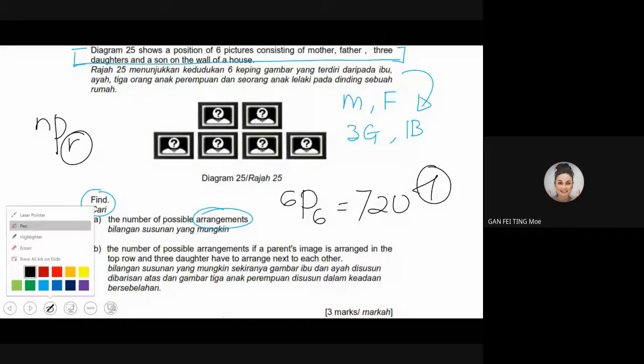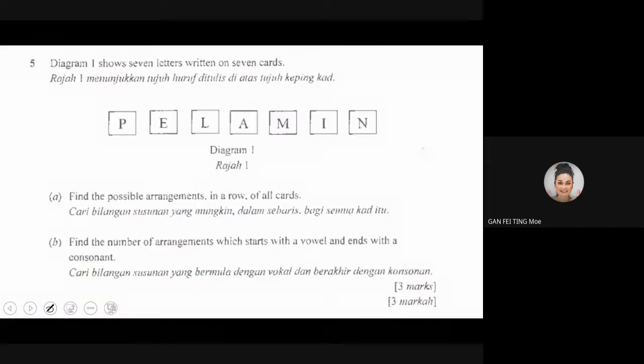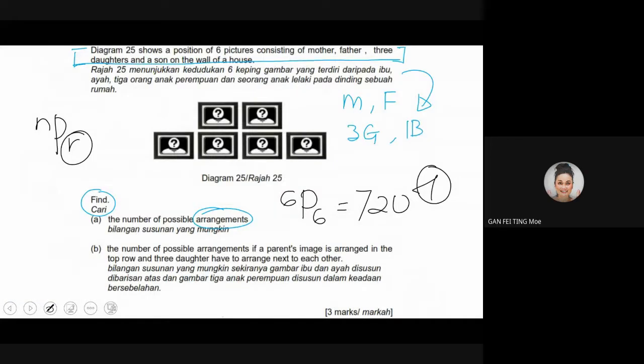Okay, now next. We go to B. Gavin, why you come in and go out? Go out and come in? Okay, now let's go to the next question. Okay, the number of possible the line. So go hold your laptop and go and find the line. Don't go and climb the tree. You fall down from the tree. It's not. I don't get you the insurance.